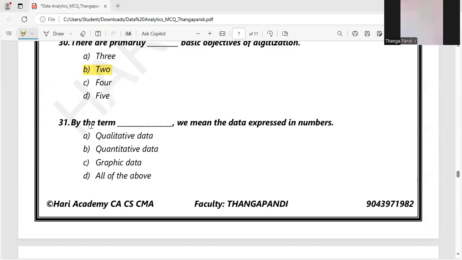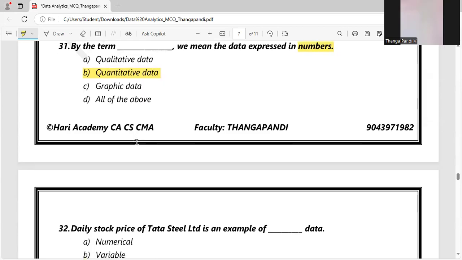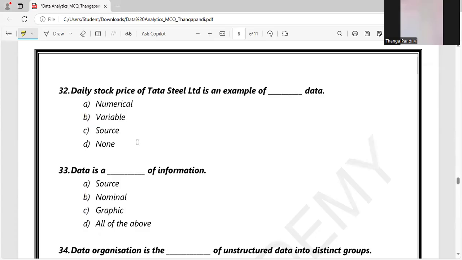By the term dash we mean the data expressed in numbers. Numbers, it's obviously quantitative. So be careful while selecting between qualitative and quantitative. They both look similar. Sometimes we may choose qualitative instead of quantitative by not seeing the spelling properly. So be conscious. Let's move on to the next question.